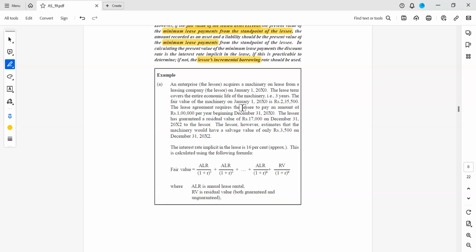The fair value of the machinery on 1st January 2020 is 2,35,000. See, just now we discussed fair value. The fair value in 2020 is 2,35,500. The lease agreement requires the lessee to pay an amount of rupees 1 lakh per year beginning December 31st, 2020. So from the end of the first year onwards, the lessee has to pay 1 lakh every year. How many years will he pay? 3 years, because the lease term given here is 3 years.